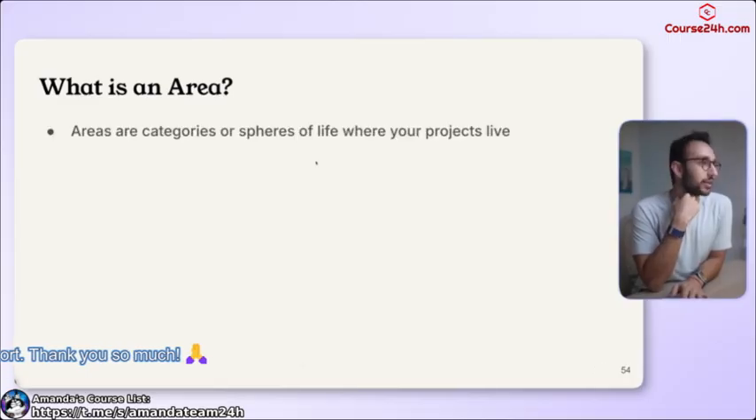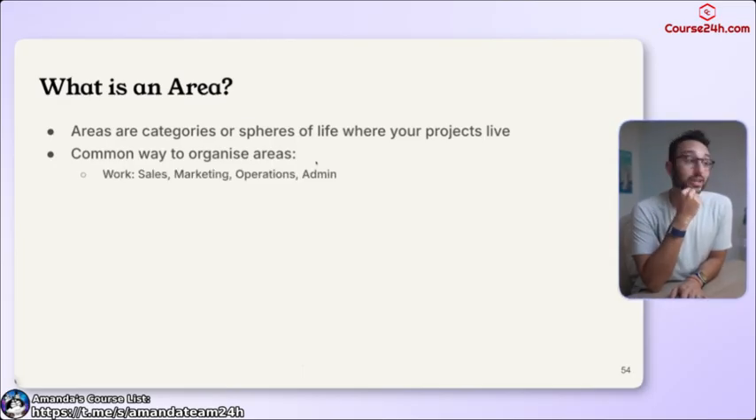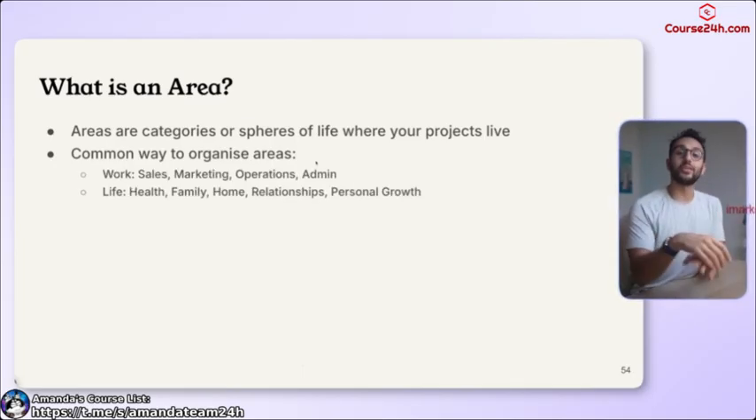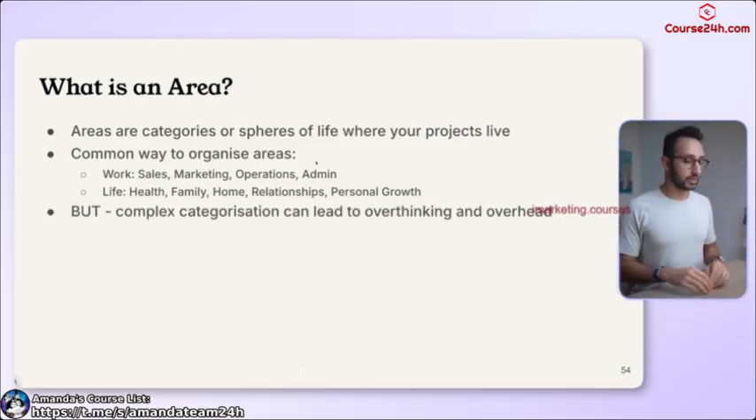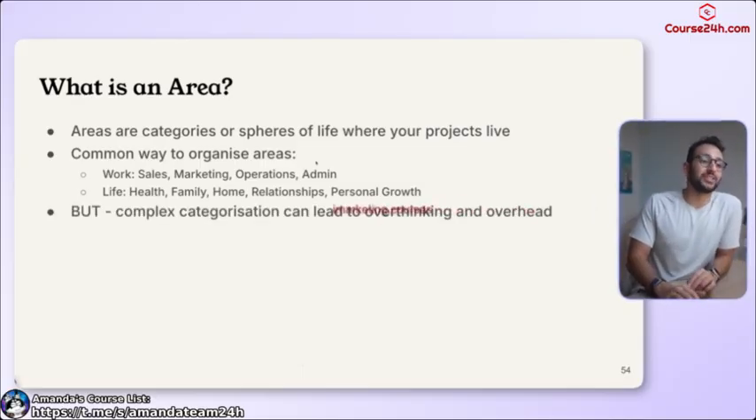So what is an area? Areas are categories or spheres of life where your projects live. A common way to organize areas is something like work, sales, marketing, operations, admin, life, health, family, home, relationships, personal growth. These are all different areas, for example. But this complex categorization can lead to overthinking and overhead, and I don't like it.